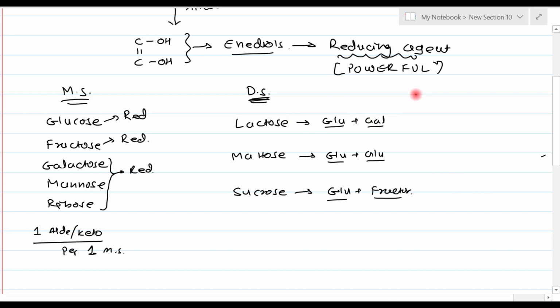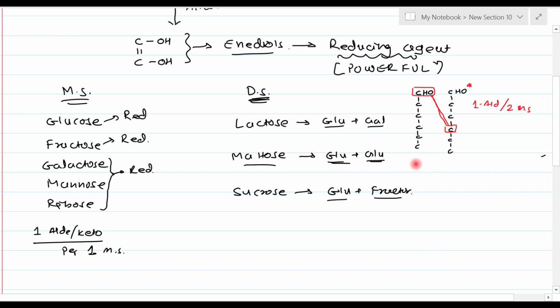So let's try to understand what type of covalent bond is there. Glucose has a 6 carbon skeleton, and galactose also has 6 carbons. Here I am not drawing a complete structure, just showing the active group. On glucose there is a CHO group, and on galactose there is a CHO group. The bond formation is between the first carbon of glucose and the fourth carbon of galactose, like this. So only this CHO group is in the free form. Here we can say there is one aldehyde group per 2 monosaccharides, right?